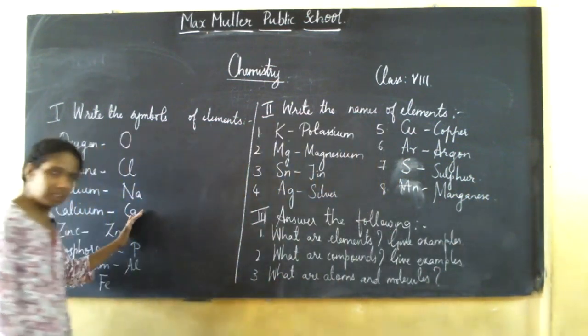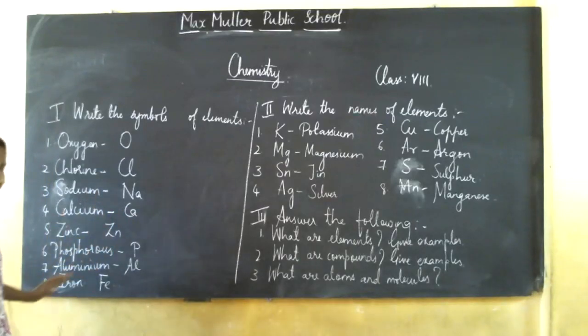If you have written all the answers correctly, then okay. Suppose six are right and two are wrong: write down the wrong ones, but once again go through the symbols of elements.